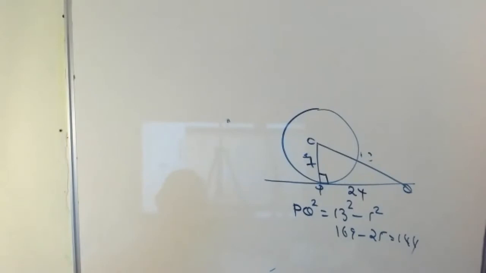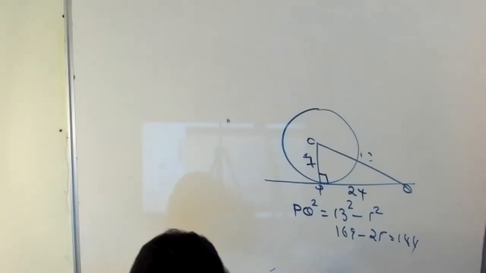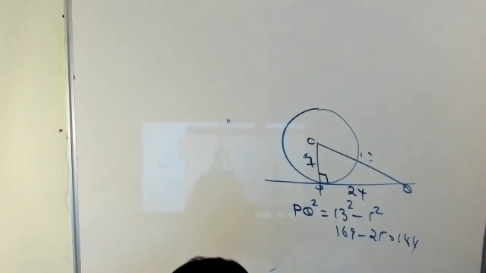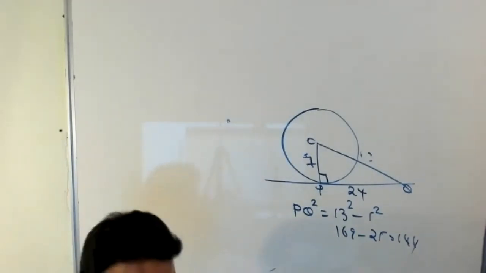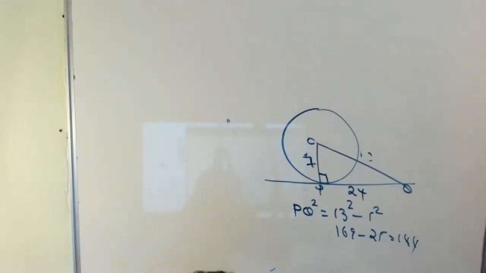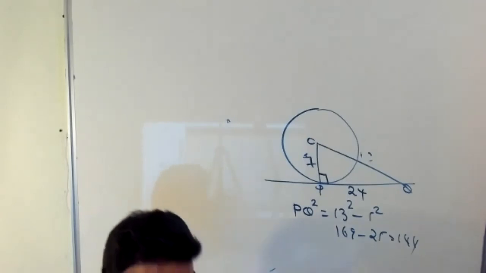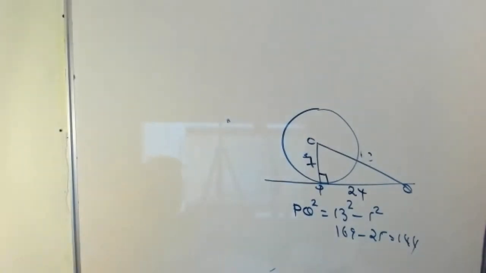Okay, next question. A point P is 13 centimeter from the center of the circle.